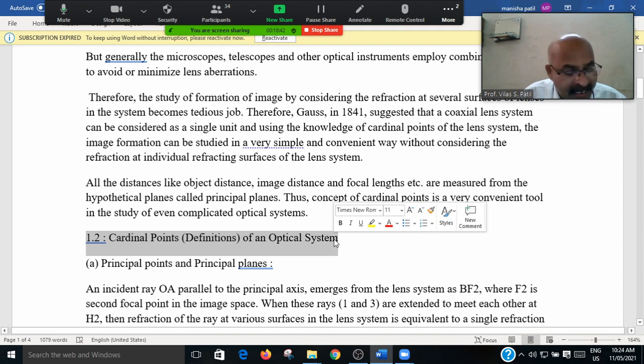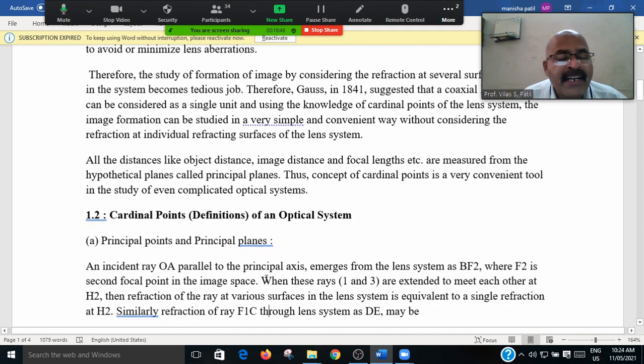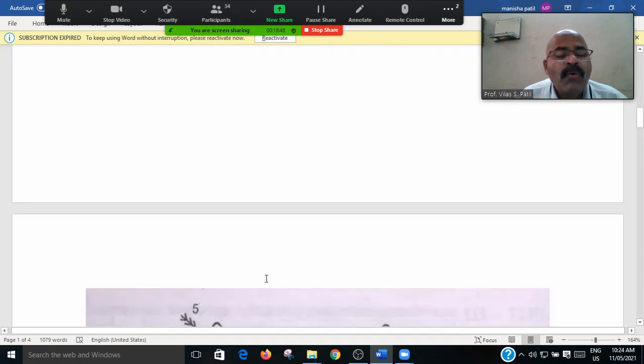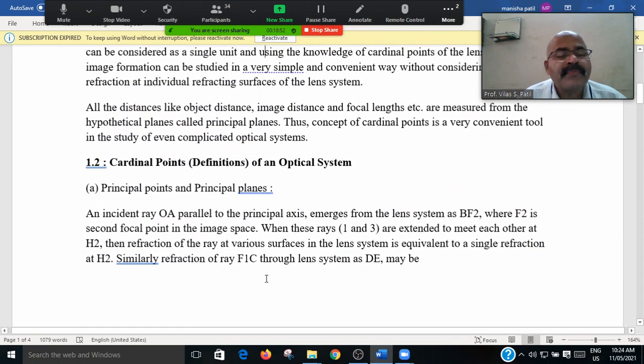Then the next point is the definition. That is the cardinal points definition. What are the cardinal points? That is the definition. Principal point and principal plane.